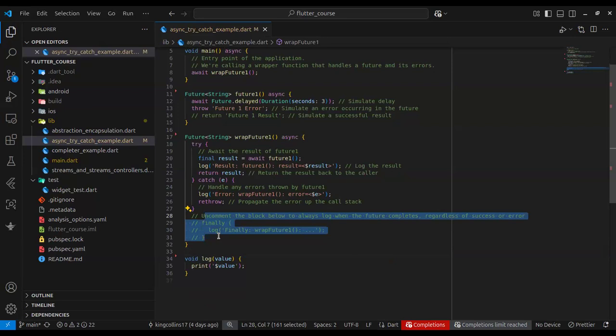Okay, and now this is very, very important. If you rethrow the error inside your catch block, the finally block is not going to run. Now, this is another common bug that might frustrate you if you miss it. Okay, and that is for error handling in futures.